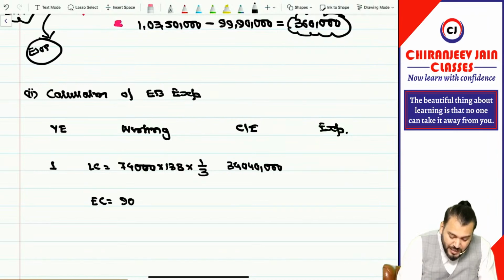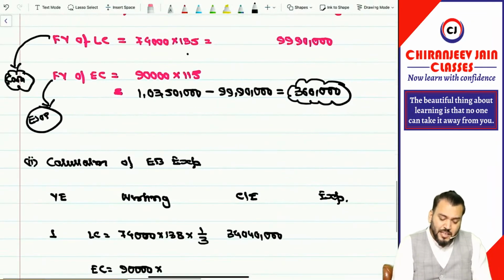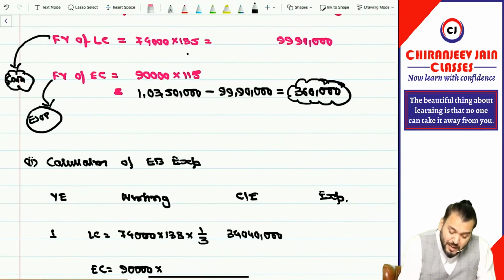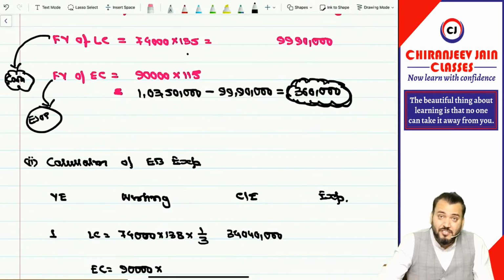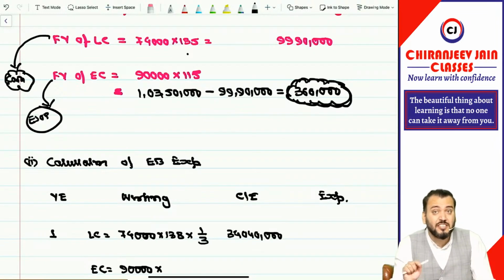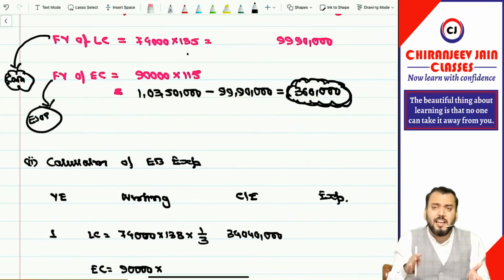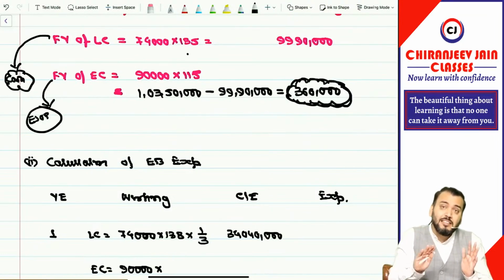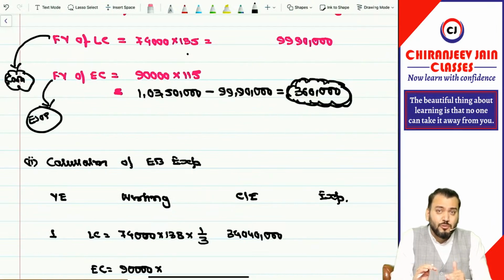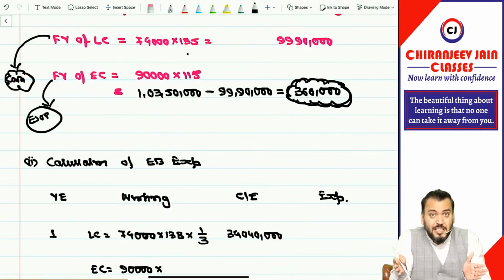Same thing you will do for the equity component. Now the equity component is 90,000. Just try to understand. This is the fair value of the equity component, which will not be reassessed, but it can change if there are changes in the number of options. In this question the number of options remains the same throughout the vesting period. So you can say 3,60,000 divided by 3, but the number of options may change due to what? Due to any employee leaving the company during the vesting period.